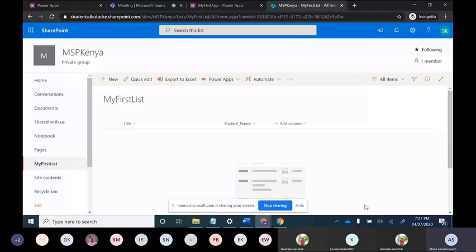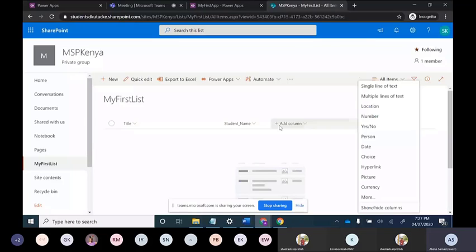So this is our SharePoint list. When we click on add column, you can see a number of options are there. Single line of text, multiple line of text, location, number, yes, no, person. So basically we can say these are all the data types which SharePoint list supports.